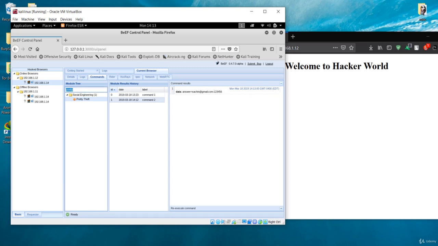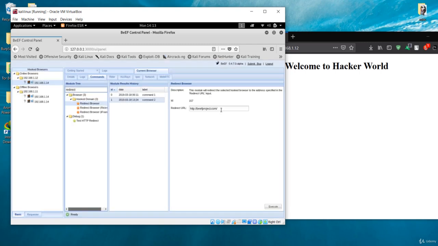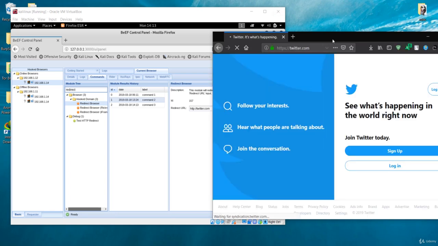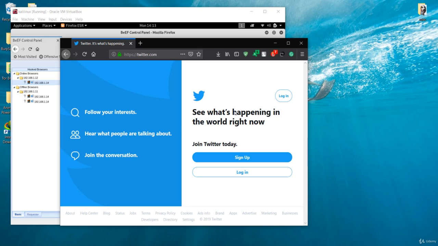Next, you can also execute commands like social engineering, PhoneGap, and every command is there to be executed on this browser. I'll just take the last command, which is redirect. We'll execute so many commands in the upcoming lectures, but for now I'll execute this one, and I'll say twitter.com. Now if I execute it, it is going to redirect the browser to twitter.com, and you can clearly see our client browser has been redirected to twitter.com. That means we have complete access to this client browser.